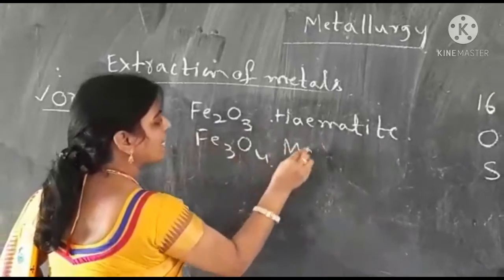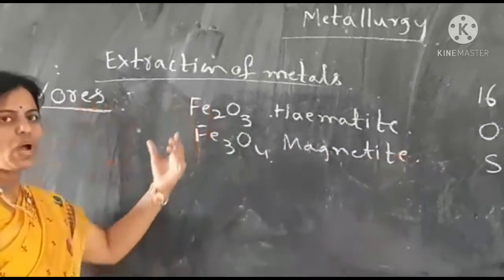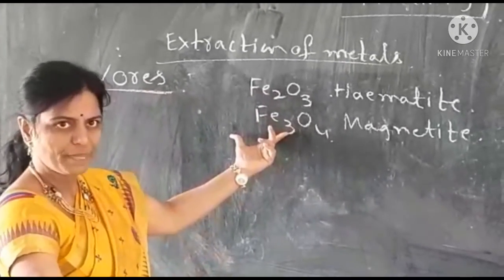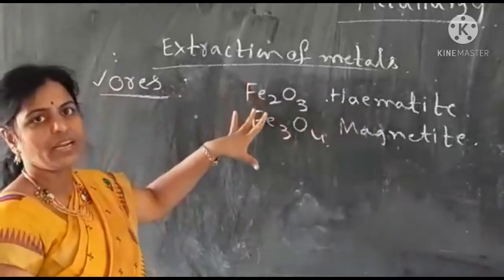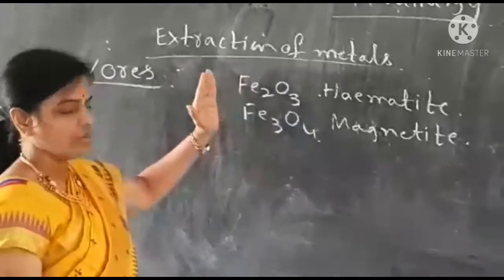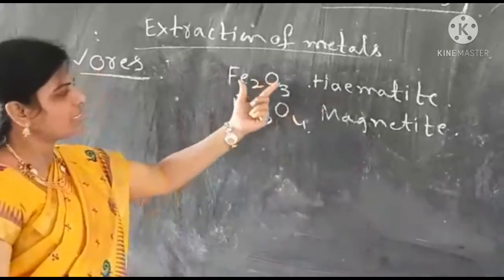Fe3O4, this is magnetite. These two are ores of iron. That means we have to dig out these ores from Earth's crust, and by separating oxygen, we can get iron in a commercial, profitable way. That's why these are ores. So if you observe these ores, there is oxygen.